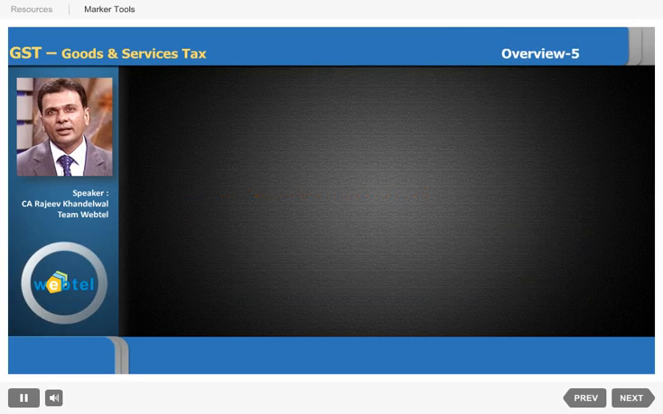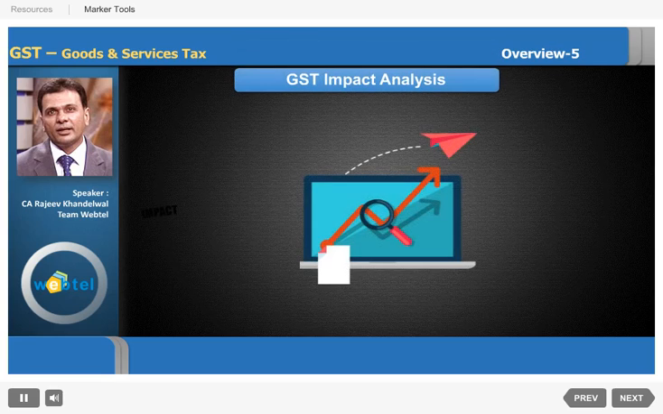GST impact analysis. Now GST is such a big tax reform, and because of it every business, every shopkeeper, every dealer, every manufacturer, every service provider and even every department will be impacted. So have you thought about the impact of GST on various businesses or various departments, etc.? If not, it is high time we do it now. Let us see the impact on various departments.